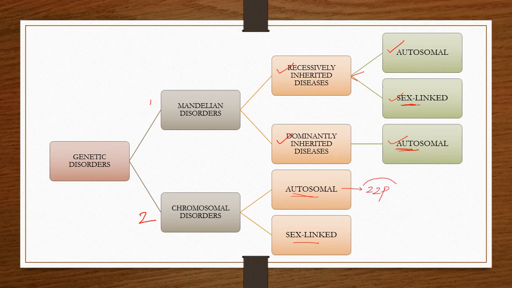If any change or abnormality occurs in these, we consider it an autosomal chromosomal disorder. Sex linked means there is only one pair of sex chromosomes, so any abnormality in the X chromosomes leads to sex linked disorders.